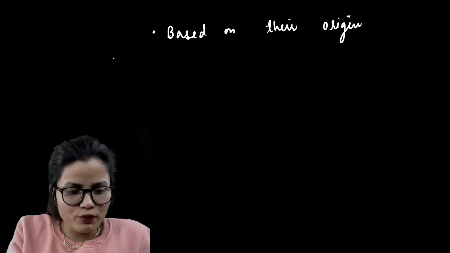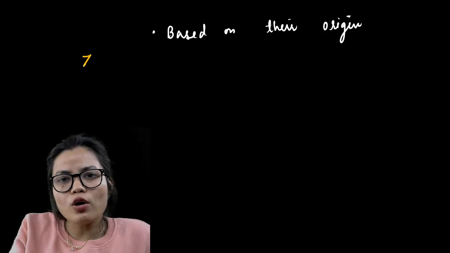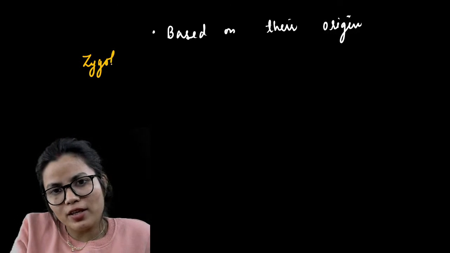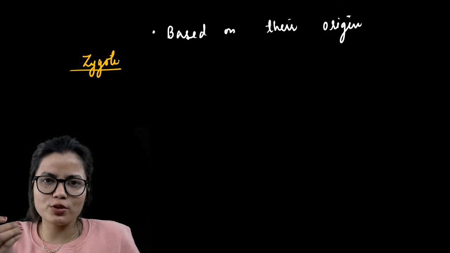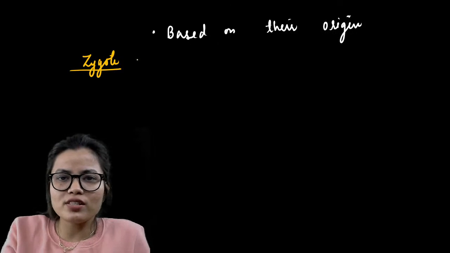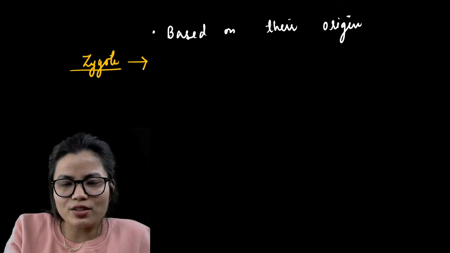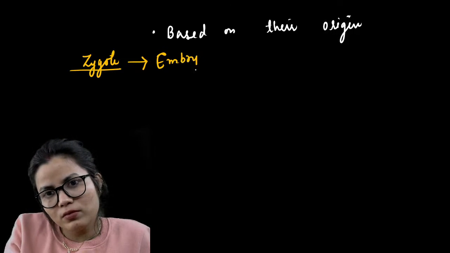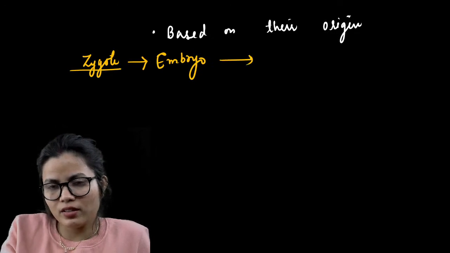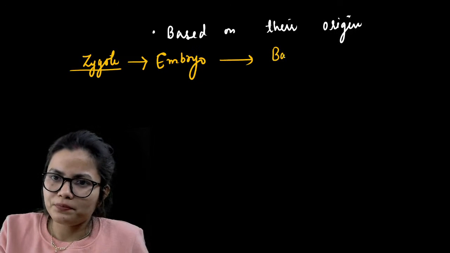We all know that we all originate from a zygote. The organisms which undergo the process of sexual reproduction give rise to the zygote, which is a single cell structure. This zygote becomes embryo. This embryo will give rise to baby.